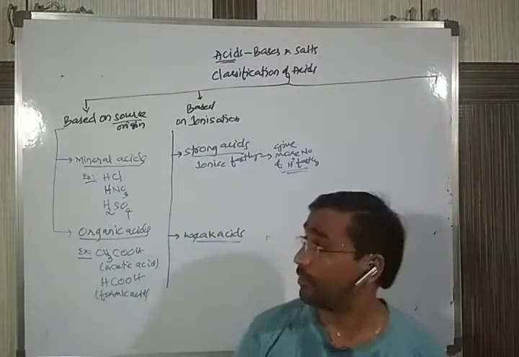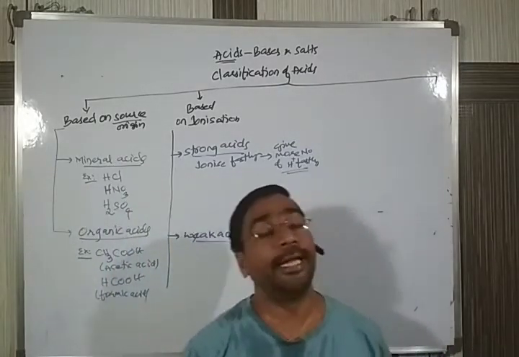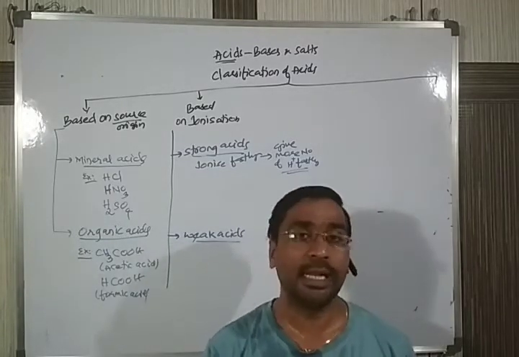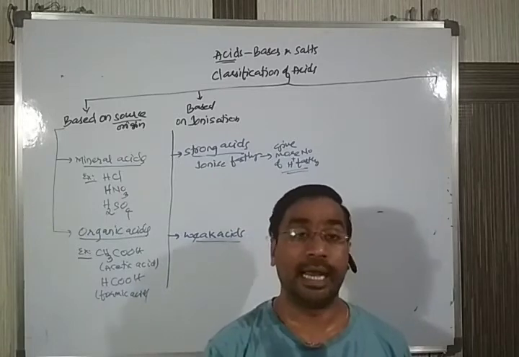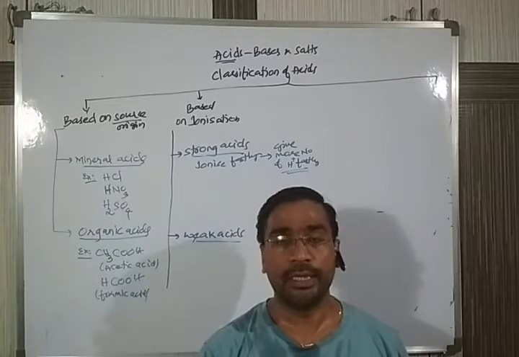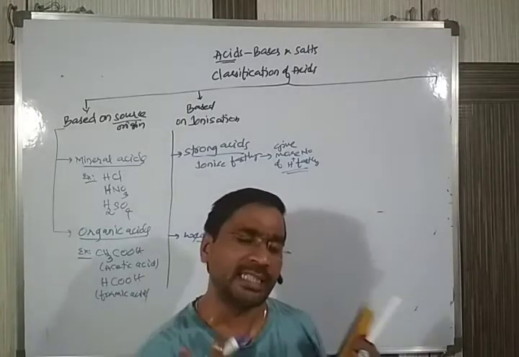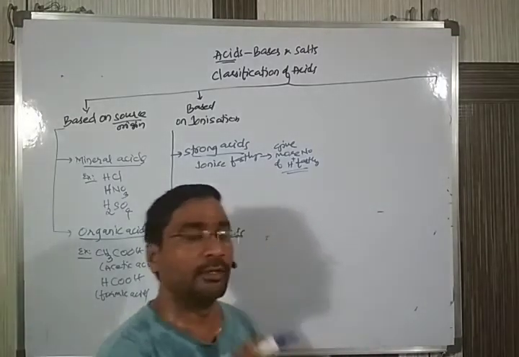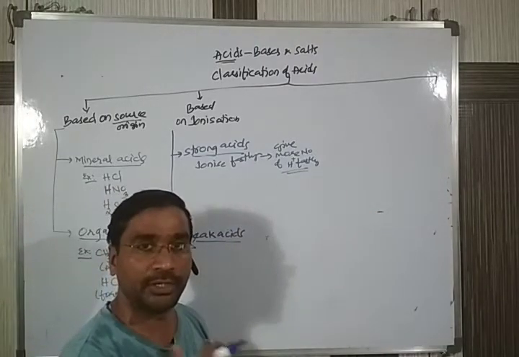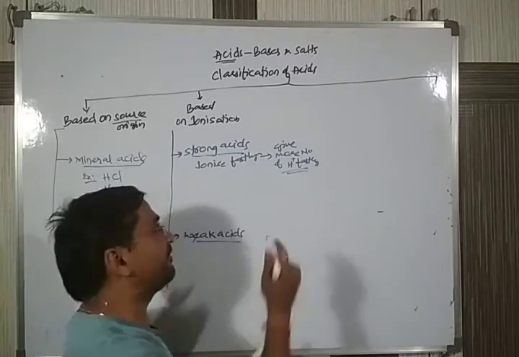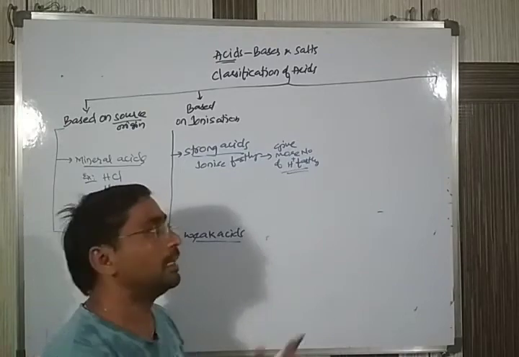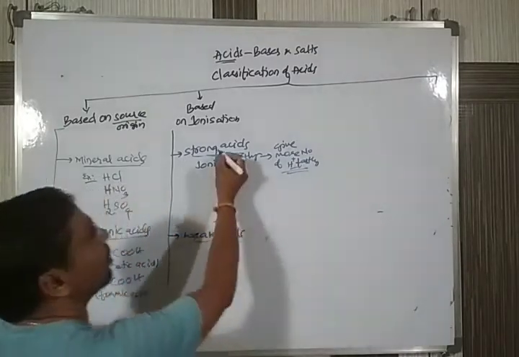Any acid which is giving more number of H plus ions, or which can give H plus ions fastly, is called a strong acid. We can say the definition orally; visually we can't show which is giving fastly and which is giving slowly, but definitely which is giving more number of H plus ions, or giving H plus ions fast, is called a strong acid.